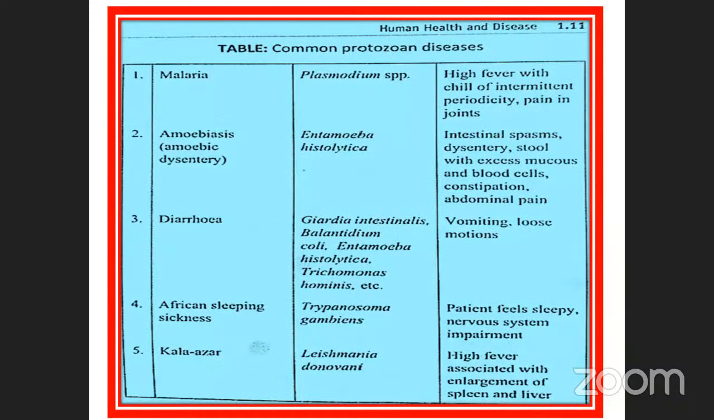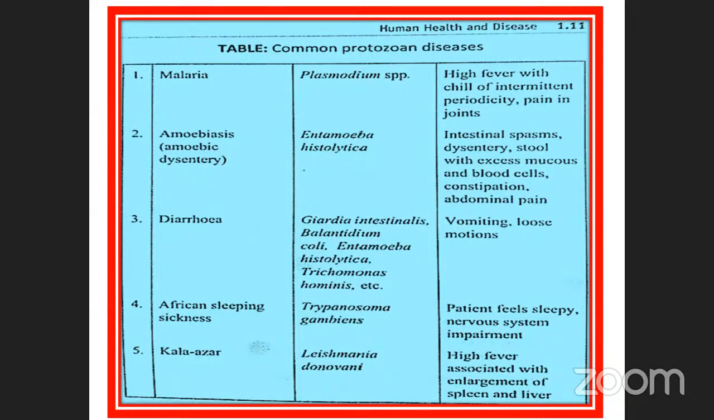See that. Malaria. They have given us a tabulation format in your book also. Malaria, Plasmodium species, isn't it? Amoebiasis, otherwise called Entamoeba histolytica. Already we discussed those things. Diarrhea, simple diarrhea is also there. Giardia intestinalis, and also see the Entamoeba histolytica.